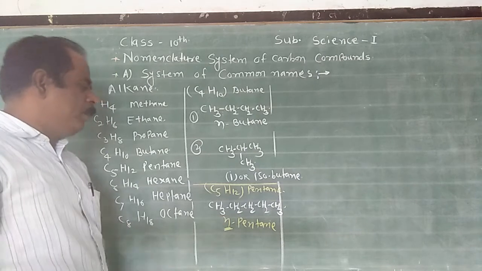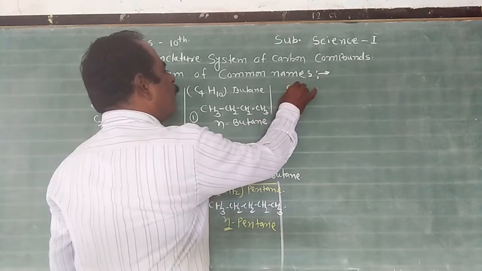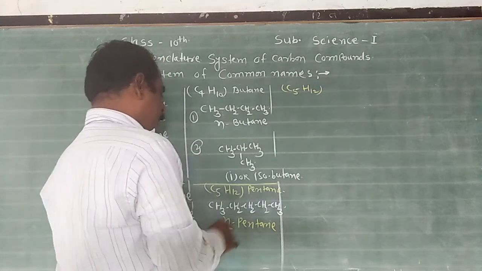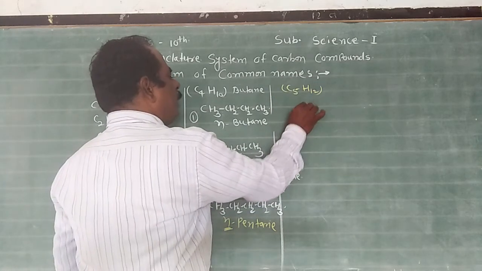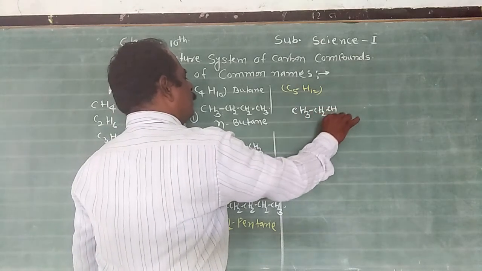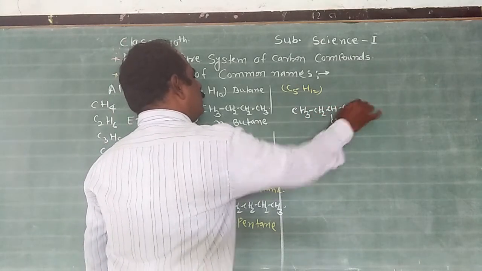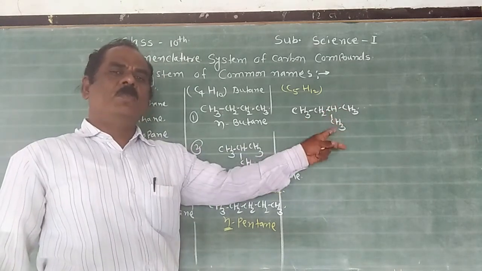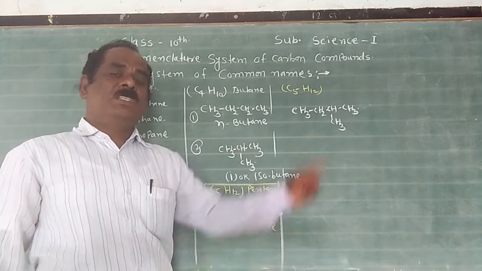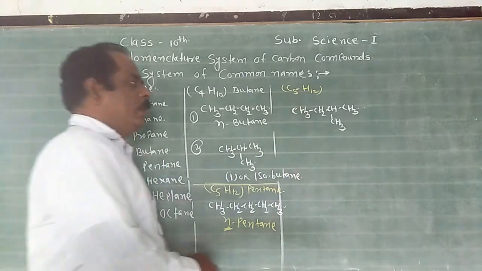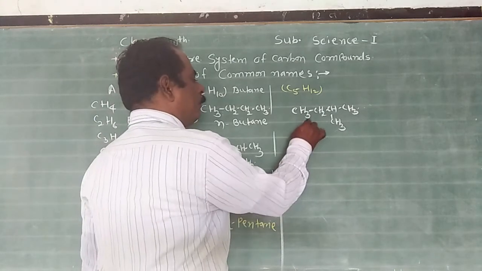The same pentane forms two other isomers, branched isomers, like this: CH3, CH2, CH, CH3, CH3. Here, one of the carbon atoms is linked to a methyl group at position 2. Such a compound is a branch compound and it is denoted by i or iso.